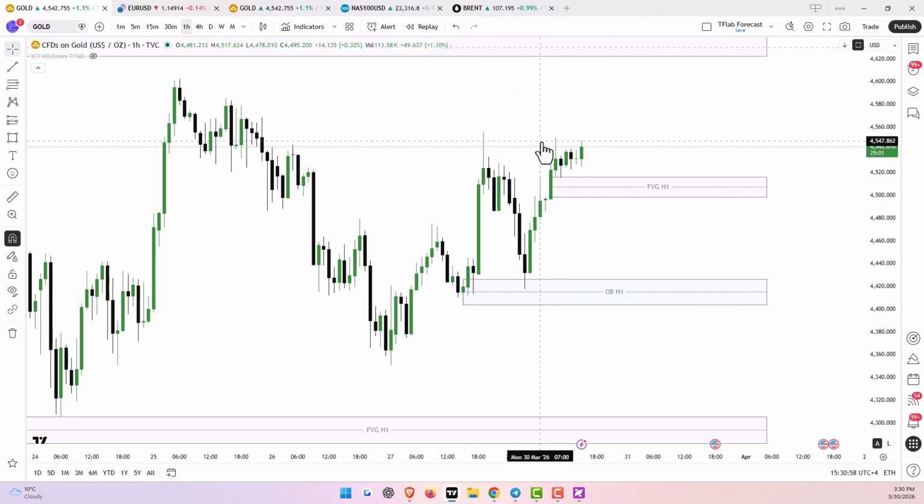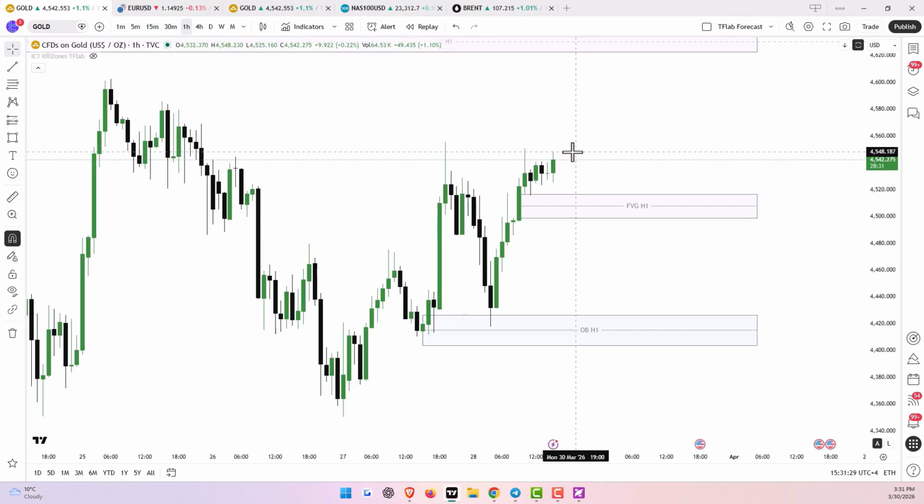However, to confirm this as a short-term bullish trend, we need the subsequent candles to close above the previous high around the $4,555 mark. Given our positive outlook for gold's next move, if we see a temporary pullback to internal liquidity zones like the 1-hour FVG,